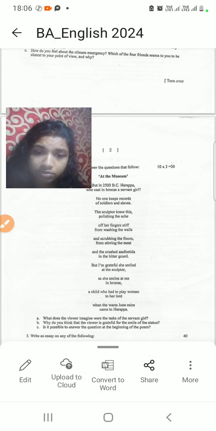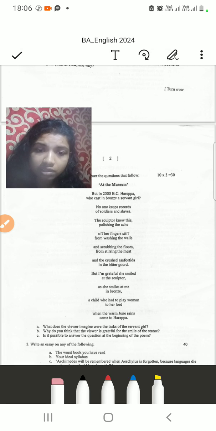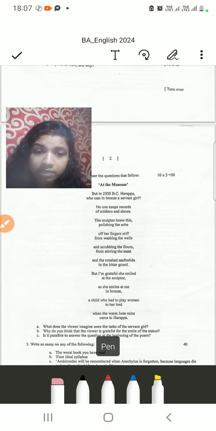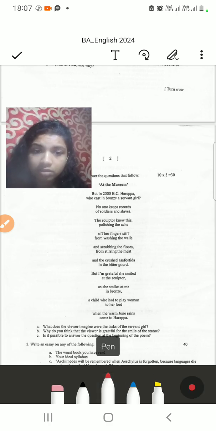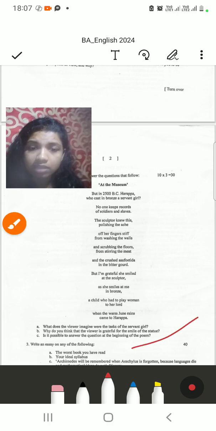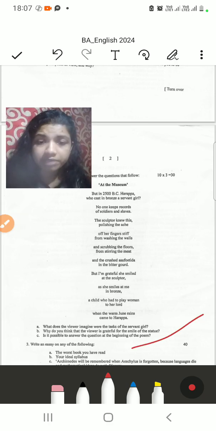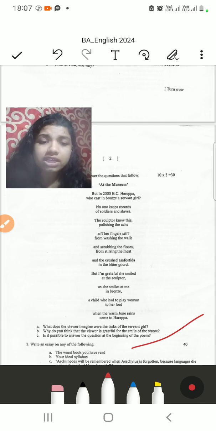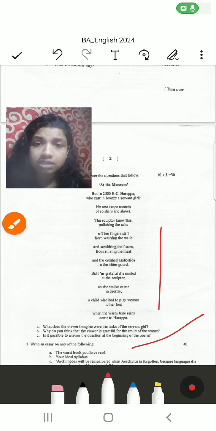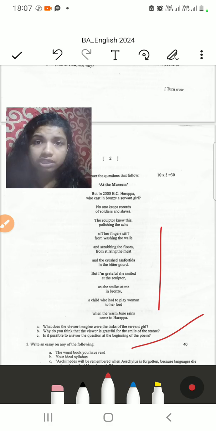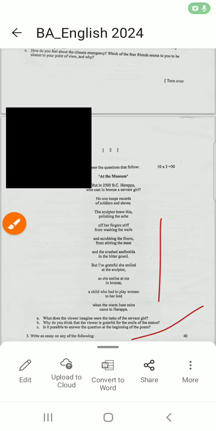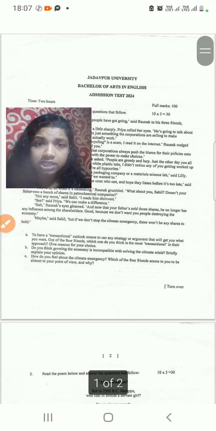Then there are two essay type questions available. So let's check our actual marks division for the time being. It says the actual division is 100.